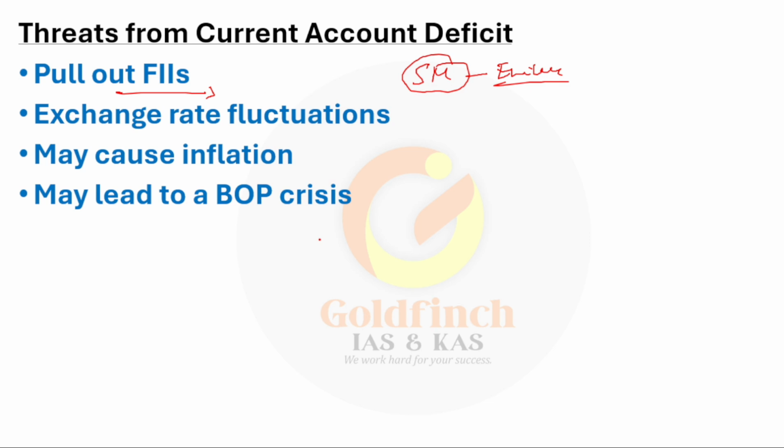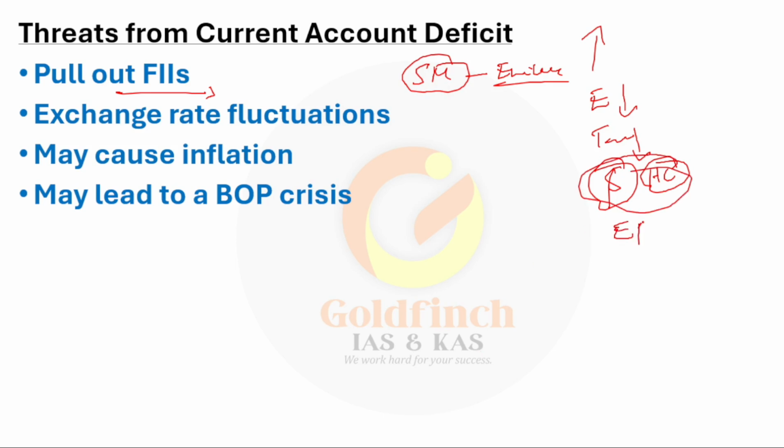You may ask me, sir, why will investors not invest in your country if the current account deficit is more? Because if the current account deficit is more, your country is exporting less, receiving very few tourists, and receiving very little dollar. That is a hard currency. If your country is receiving very little hard currency, your country's economic performance is low.